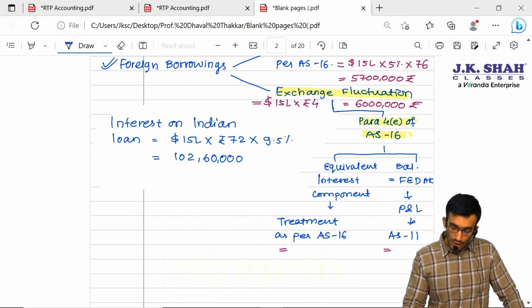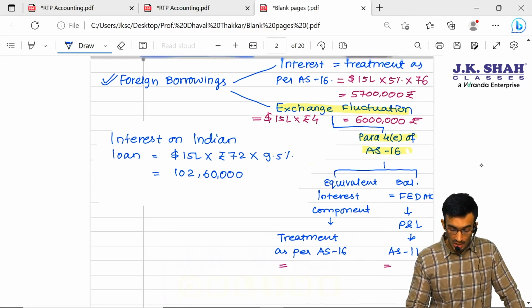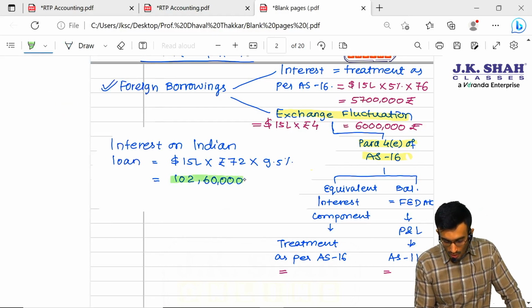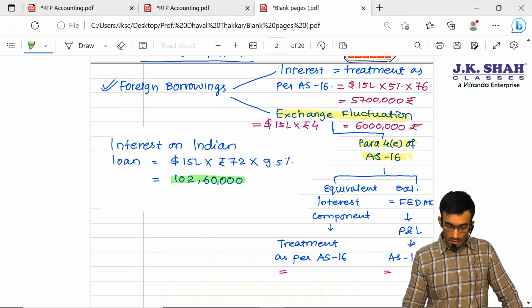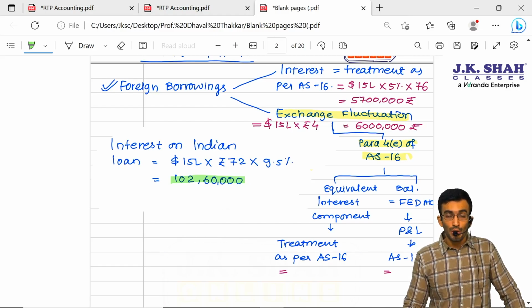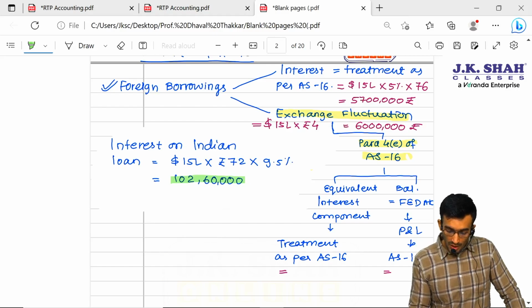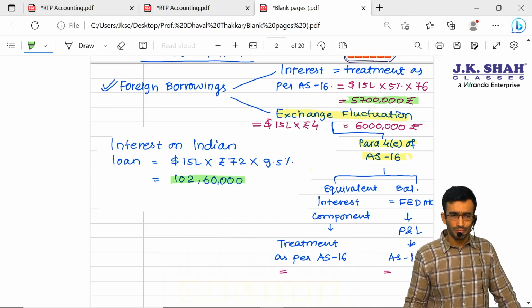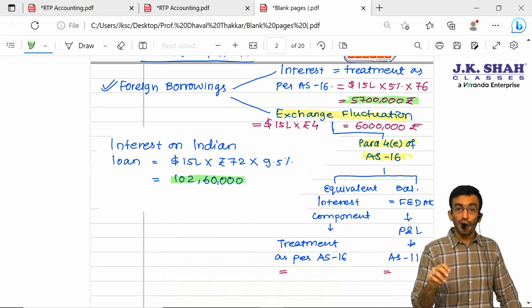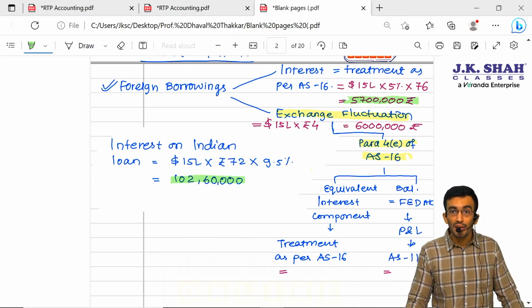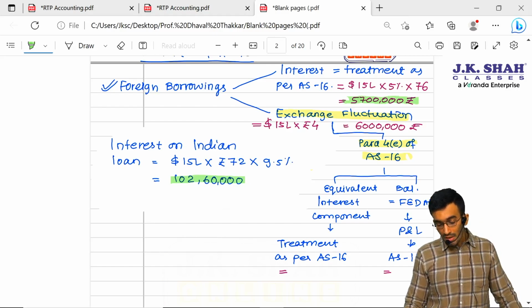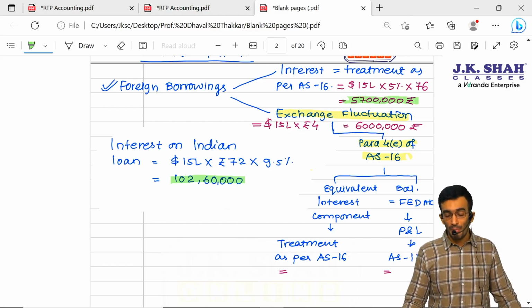So now, sir, if we would have borrowed the loan in India, then interest would be 102.6 lakhs. But since we have borrowed the loan from the foreign country, the interest is 57 lakhs. If we would have borrowed the loan in India, then we would have capitalized 102.6 lakhs in the qualifying asset. But since we have taken the loan from the foreign country, interest is only 57 lakhs. So actual interest is 57 lakhs. So one will say that we have to capitalize only 57 lakhs.